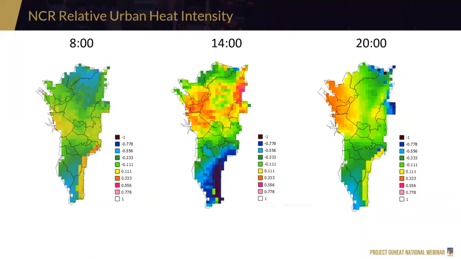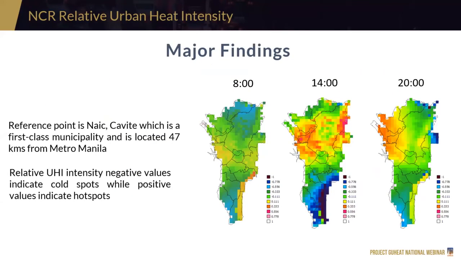Now another one is the relative urban heat intensity. What this map shows you is the hot spots and cold spots in terms of air temperature. The negative values here are the cold spots and the positive values are the hot spots. Now, since this is relative, we have a reference point. When we talk about urban heat intensity, this is the difference of the temperature in an urban area minus the temperature in a rural area. So ang reference point natin is GUHeat because mas mataas yung hourly or temporal resolution niya. It is 47 kilometers from Metro Manila and is considered an agricultural area.